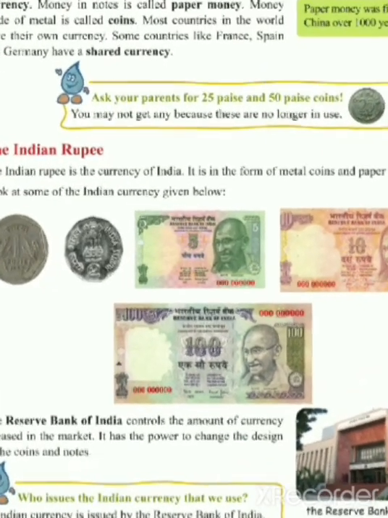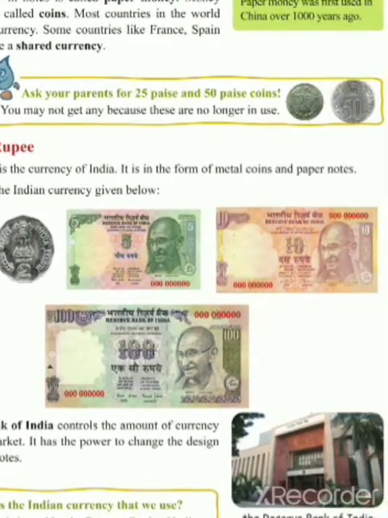Now, the currency which your parents used is not used by us. Why does this happen? As the currency changes, the value of the currency changes. Earlier there were coins of 25 paisa and 50 paisa, which we see rarely. Paper money was first used in China over 10,000 years ago. It means China started making paper currency 10,000 years before.